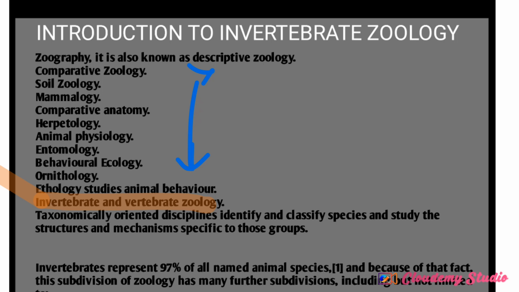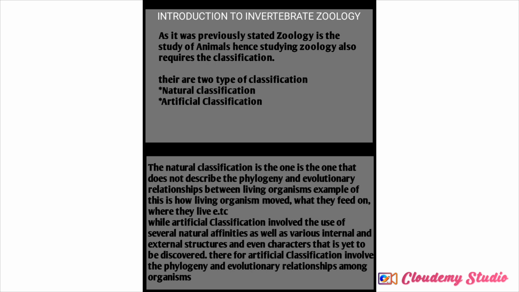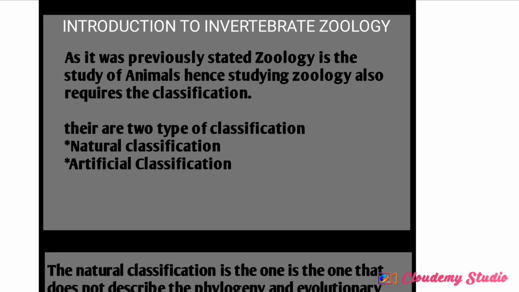Now, moving from there, we can have something like classification of living organisms. Remember, as stated in the previous slide, living organisms can be classified. I said zoology is based on two aspects: classification and animal physiology. So the study of zoology also requires classification, and this classification involves the natural classification, the one marked in blue, and the artificial classification, the one marked in orange.